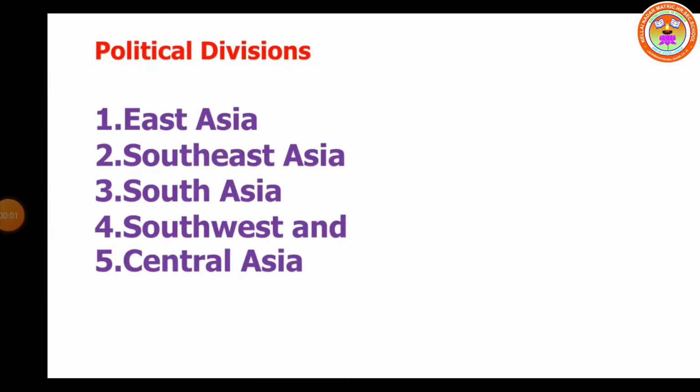Next we study about the political divisions. There are 48 countries in Asia. How many countries? 48 countries. The countries are grouped into several realms based on landscape and political status, such as East Asia, Southeast Asia, South Asia, Southwest and Central Asia.